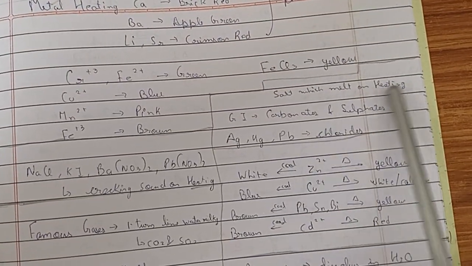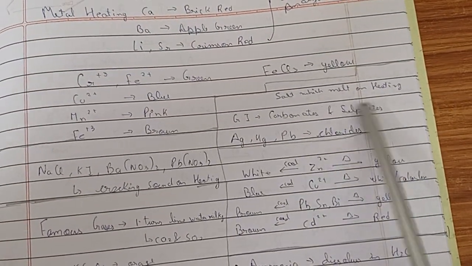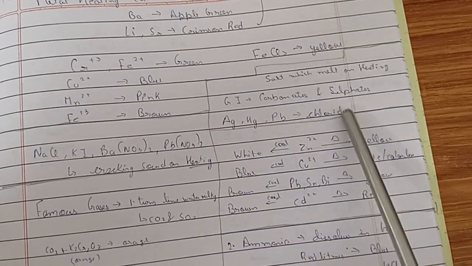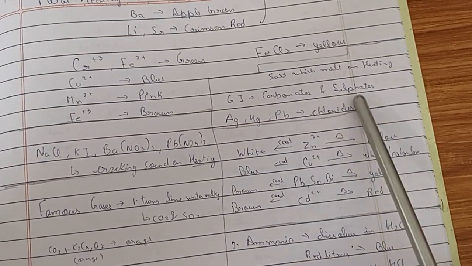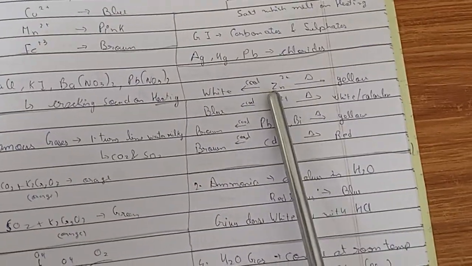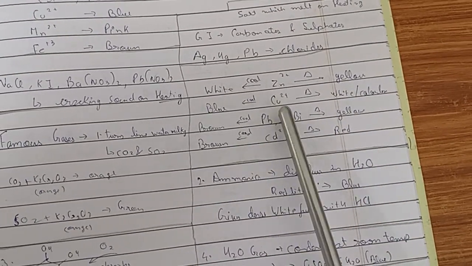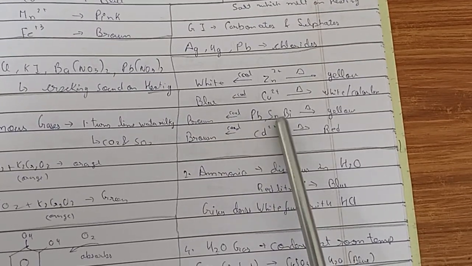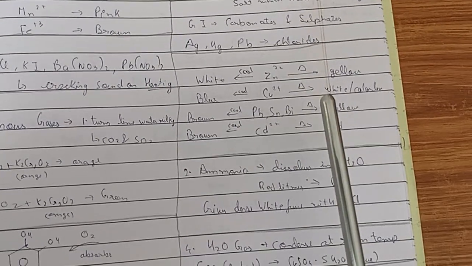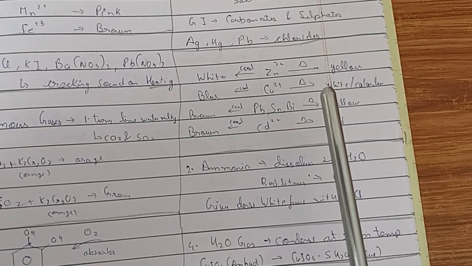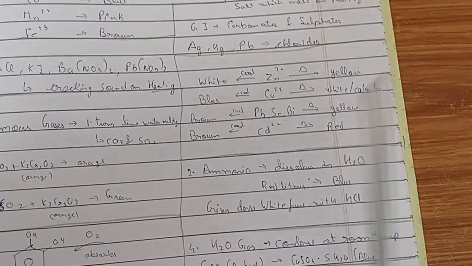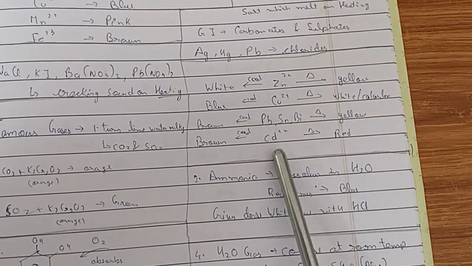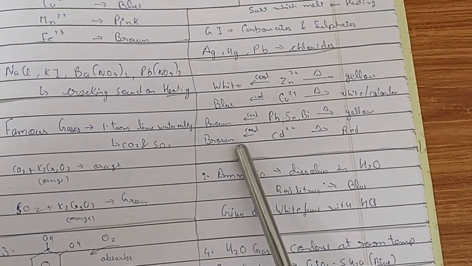And salts which melt on heating. Group 1 carbonates and sulfides melt on heating. Ag, Hg, Pb chlorides, AgCl, Hg2Cl2, PbCl2, they melt while heating. Now Zn2 plus when heated becomes yellow, when cooled becomes white. Copper 2 plus when heated becomes white or colorless, when cooled it becomes blue. Pb, Sn, Bi, lead and bismuth, pretty niche stuff, when heated becomes yellow, when cooled becomes brown. Cadmium 2 plus when heated becomes red, when cooled becomes brown. Yeah, I know it's hard to remember, but that's what we got to do.